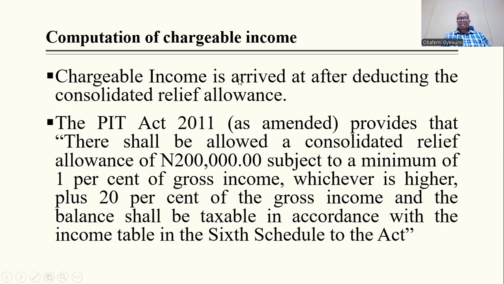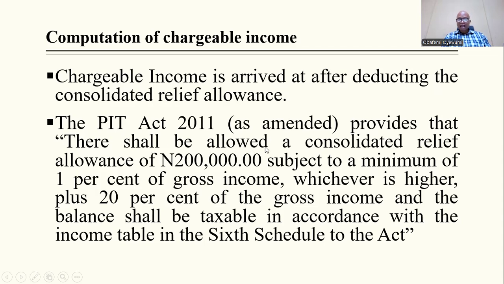So chargeable income is arrived at after deducting the consolidated relief allowance. You calculate everything, plus or minus income exempt and income allowed, plus or minus expenses allowed and expenses not allowed. You have everything stated there. So when it comes to this one, this is statutory.